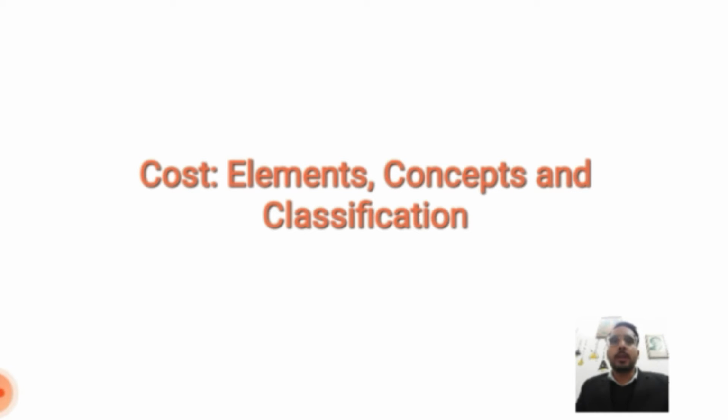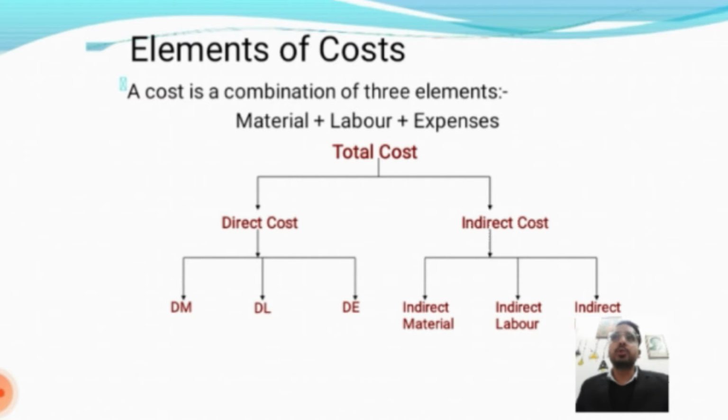Today we are discussing the topic: cost, elements, concept and classification. The objective of each manufacturer is to calculate not only the total cost of production but also the cost incurred in each item. Otherwise the wastage in production will remain unknown, and the assessment of future cost in production cannot be made till the cost of each item is known.